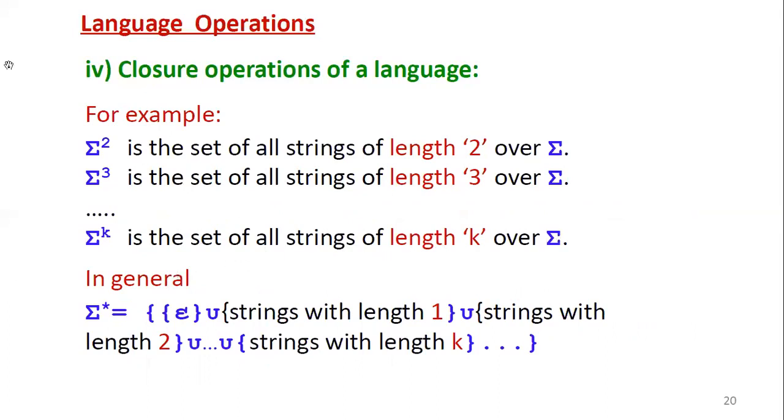In general, this can be interpreted as sigma closure equal to first the set with the empty string, that is epsilon or lambda, union the set with strings of length 1, union the set with strings of length 2, union and so on, union the set with strings of length k and so on. So this is the interpretation of sigma closure.